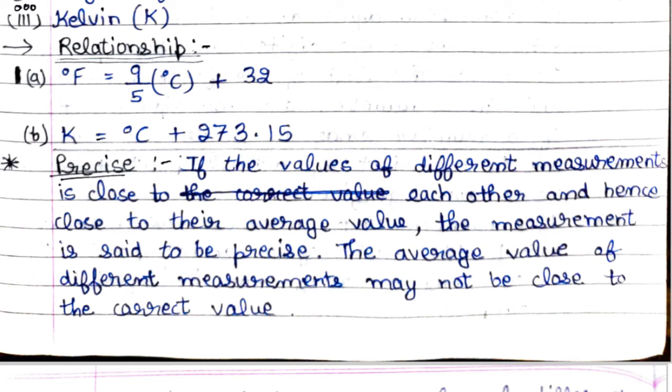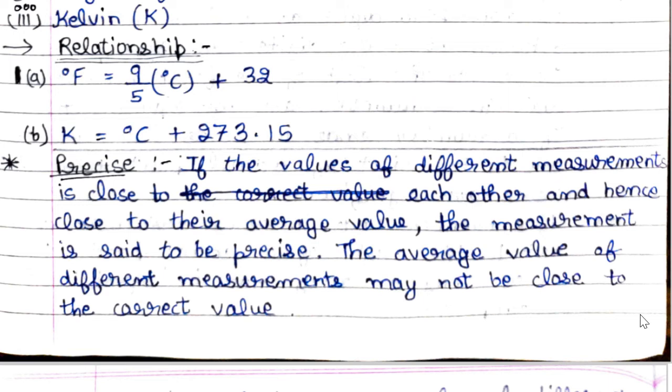There are 2 types of measurement, precise and accurate. For example, say the accurate value is 2.5. Precise values will be 2.05, 2.02, meaning they will be close to each other, but they will not be close to the accurate value.